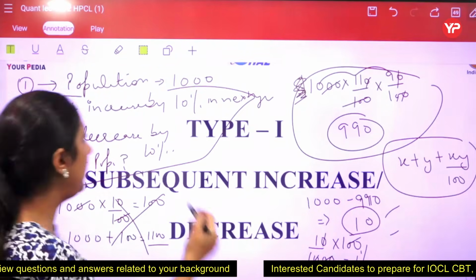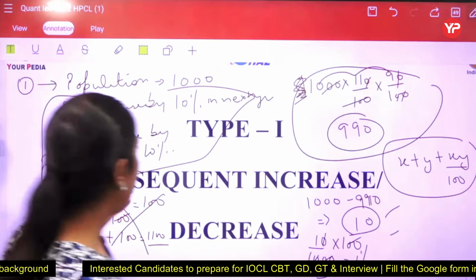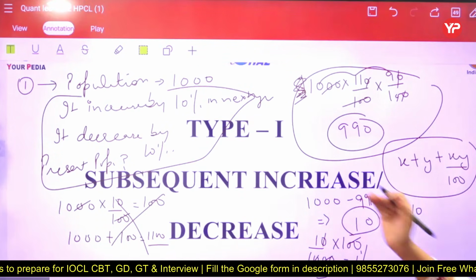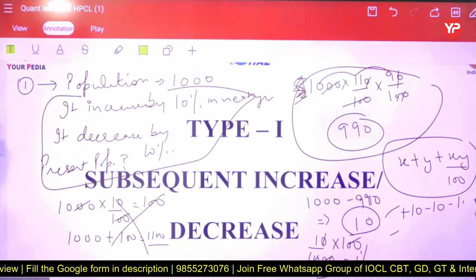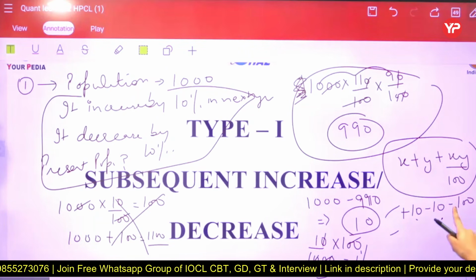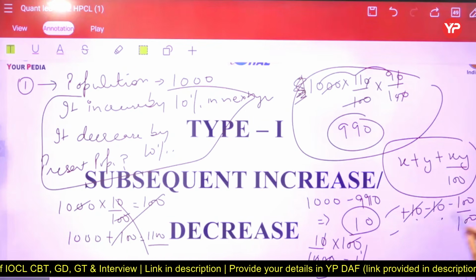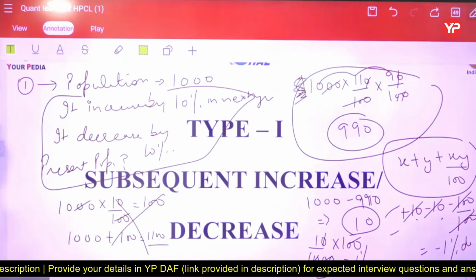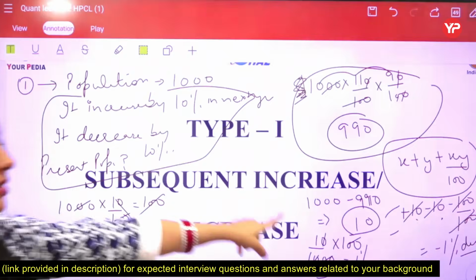Now we are just attempting the question in this way, and we will see our answer will be the same. Okay, so first they are saying that there is an increment, so plus 10 is there, then decrement, minus 10 is there, then the multiply of these two means minus 100, because 10 times 10 is 100, and the plus-minus rule says that minus is there, so that's why upon 100 there is a minus. Now we cut these two, and these both cancel out, and minus 1% is there. Minus shows that decrease.